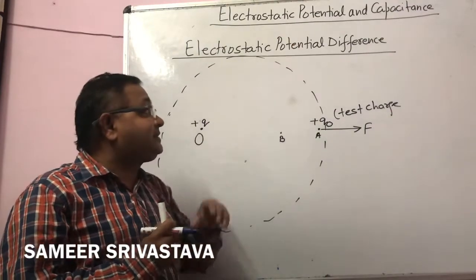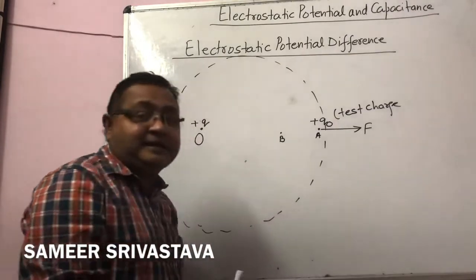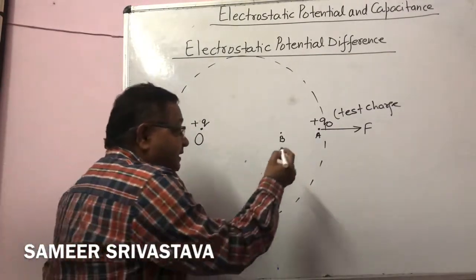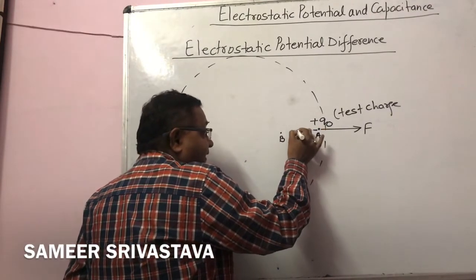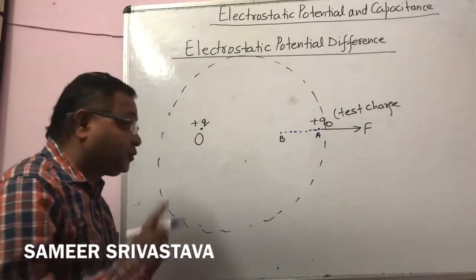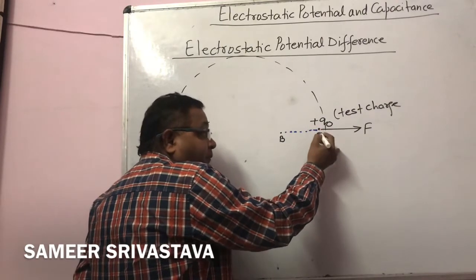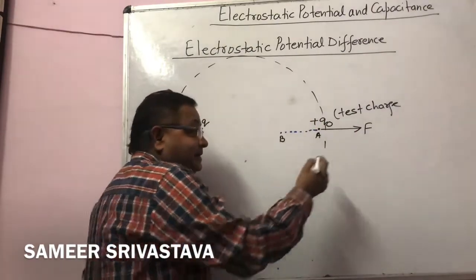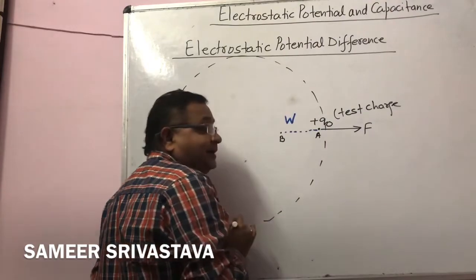Now, what is the concept of potential difference? If we move this charge Q naught from the point A to B against the electrostatic force, then there is work done.